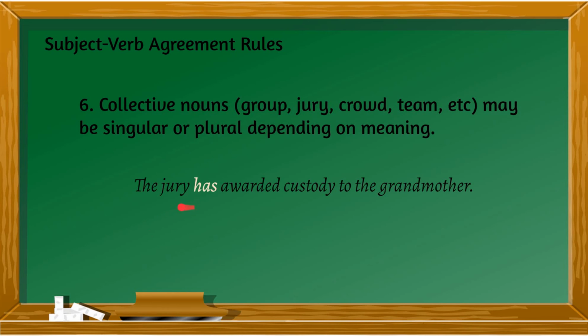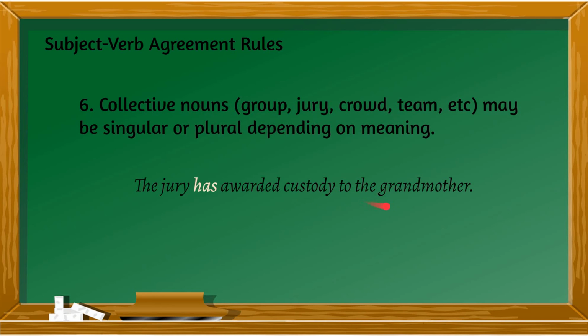Okay, collective nouns used as subjects can be singular. Example, the jury has awarded custody to the grandmother. So jury is a group of, in other countries they use a jury to judge a convict or a suspect, right? So in this case, the jury has is singular because they are acting as one.